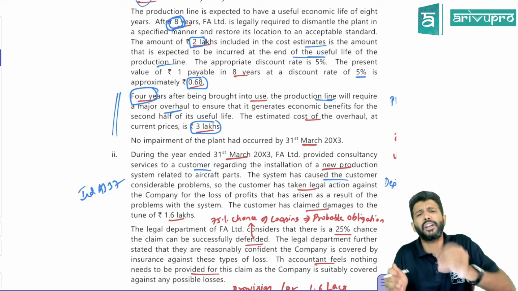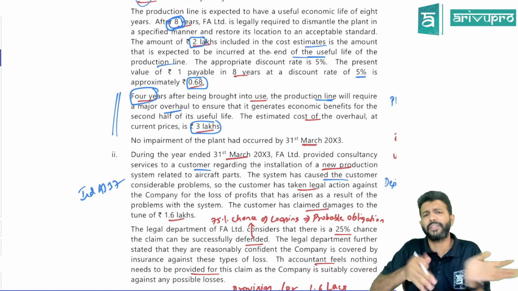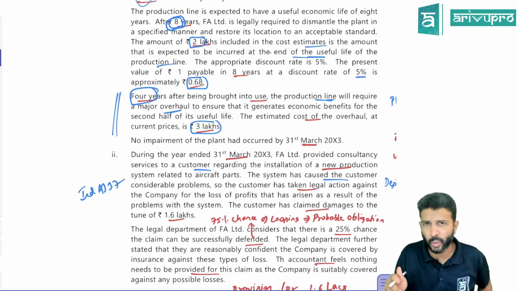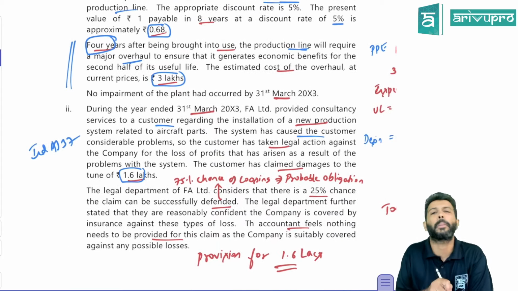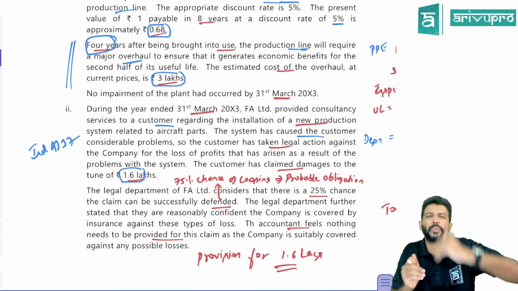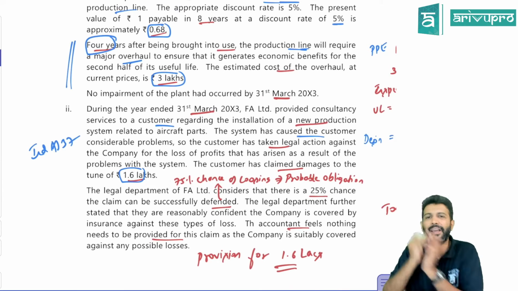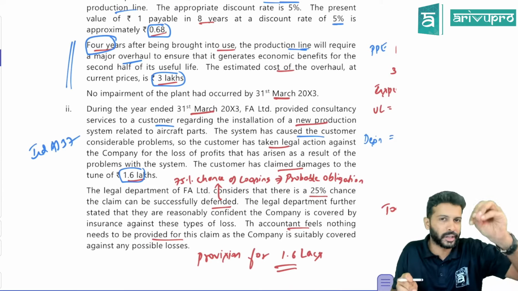Otherwise, if it's possible, you disclose contingent liability. If the obligation is remote, then nothing is required. So here, let's see what happens. The customer is claiming damages of 1.6 lakh rupees. So the question is, should we make provision, or disclose contingent liability, or ignore? That's all there is in this particular case study.